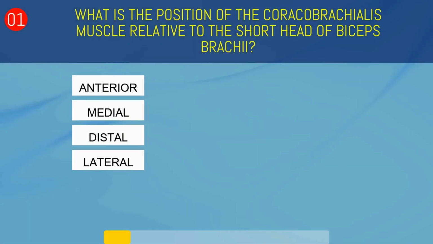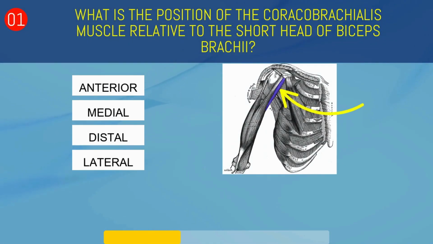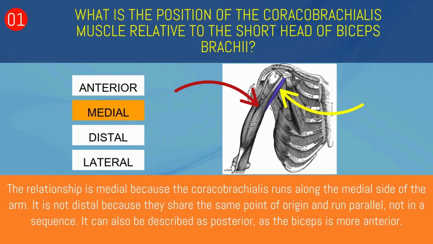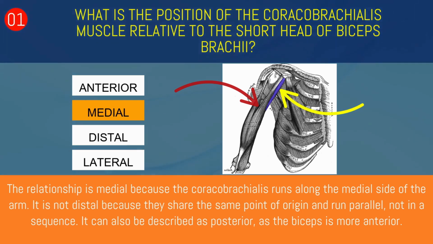What is the position of the coracobrachialis muscle relative to the short head of biceps brachii? Anterior, medial, distal, or lateral? Medial. The relationship is medial because the coracobrachialis runs along the medial side of the arm. It is not distal because they share the same point of origin and run parallel, not in a sequence. It can also be described as posterior, as the biceps is more anterior.